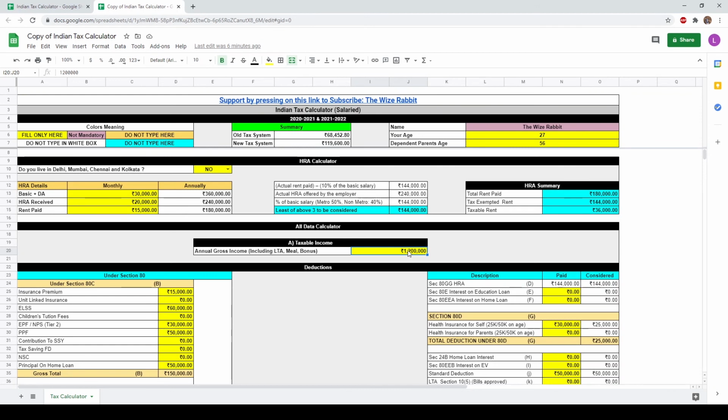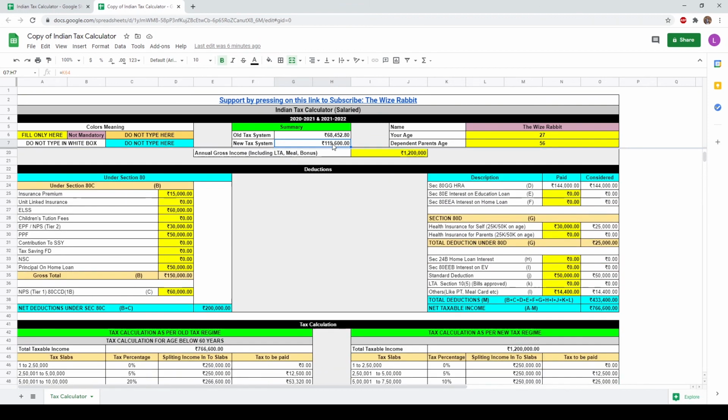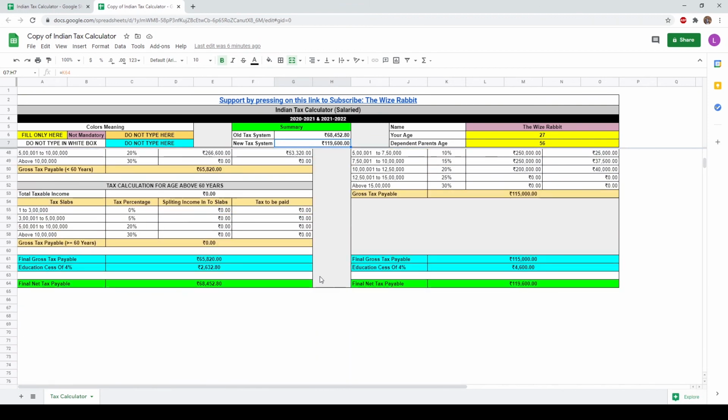For an annual gross income of 12 lakh rupees, you need to pay tax of around 68,452 in the old tax regime and 1,19,600 rupees in the new tax regime. You have the option to choose between these two. If your taxable income is less than 5 lakhs, even tax rebates are considered in this calculator.